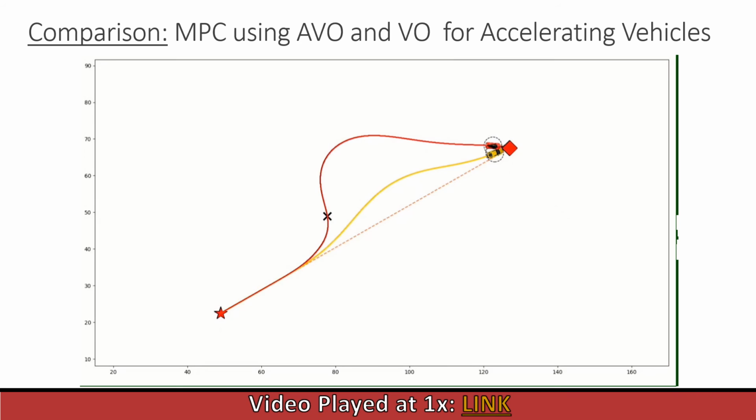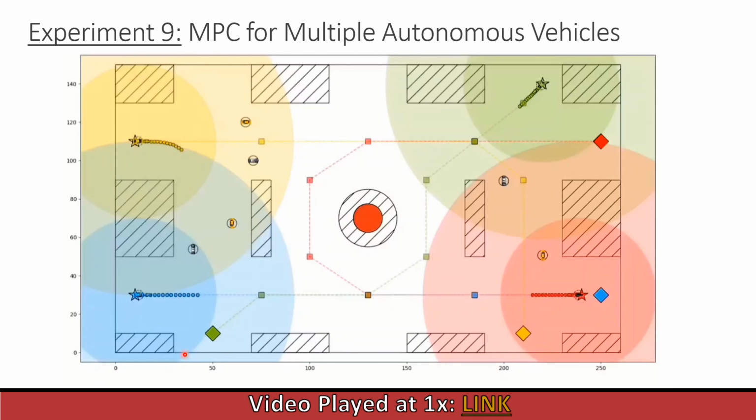So now let's put all these pieces together and observe the performance of MPC with the velocity obstacle methods. Before I start the simulation, I would inform that the yellow vehicle and the blue vehicle have the AVO formulation, and the red and the green have the VO/ORCA formulation. So let's see how the simulation runs now.